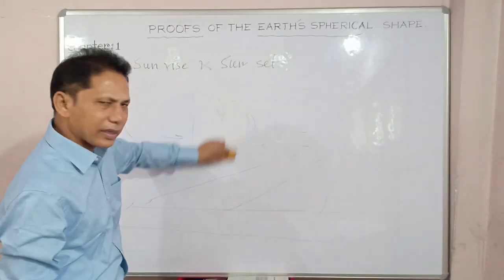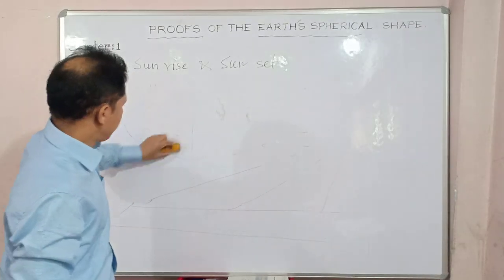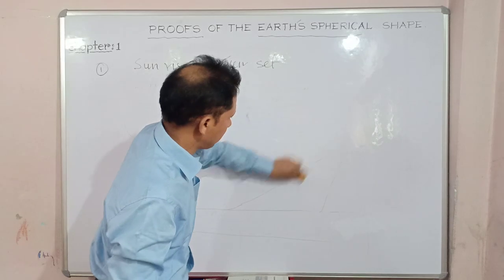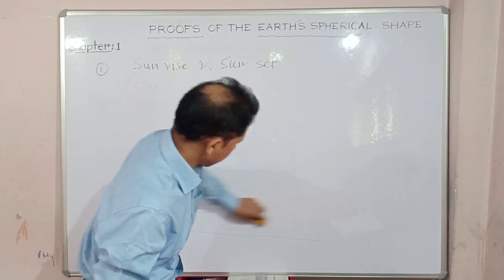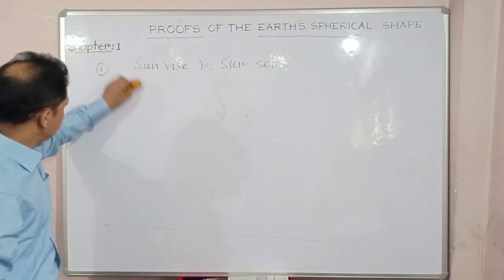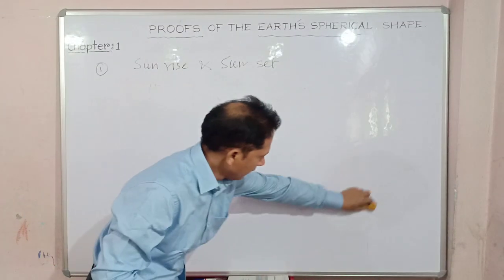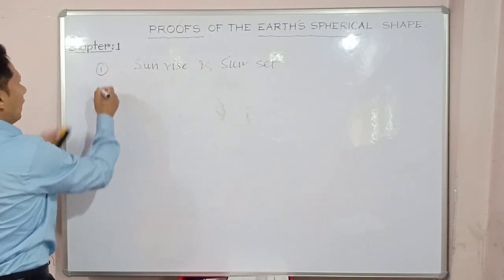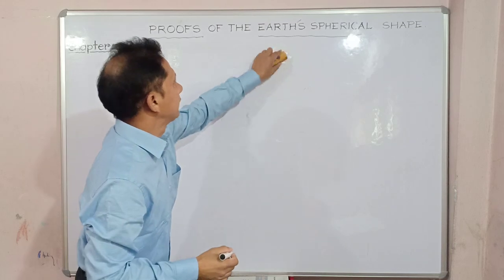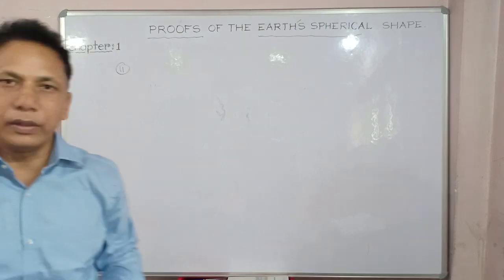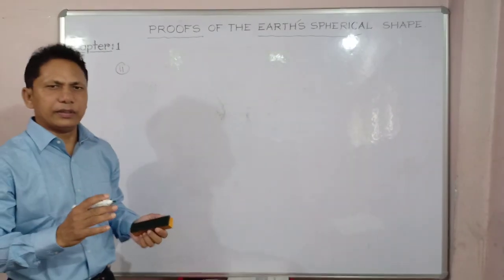They were placed by different experts, mathematicians and philosophers, and today you are studying all those things, and with greater accuracy they have proved that it is the real shape of the earth. Now, next to this, our next point is, let me rub it off because I need certain space. So proof number 2, after the sunrise and sunset,